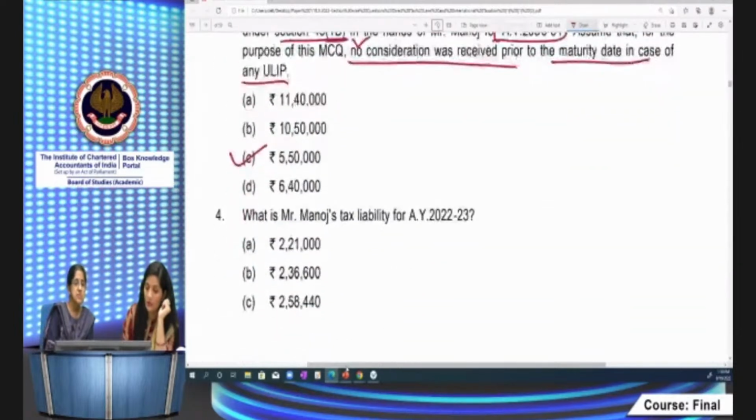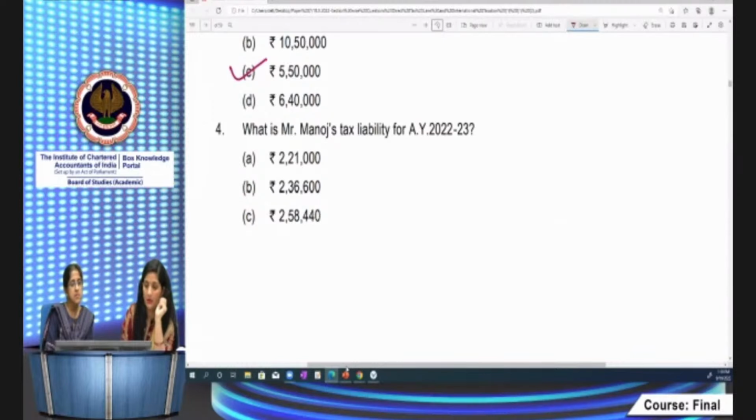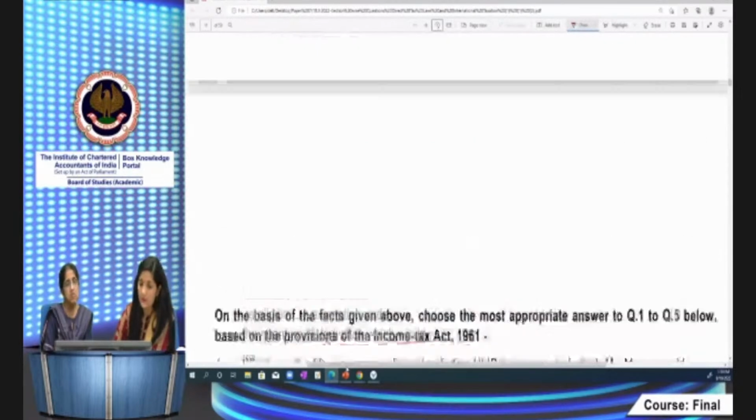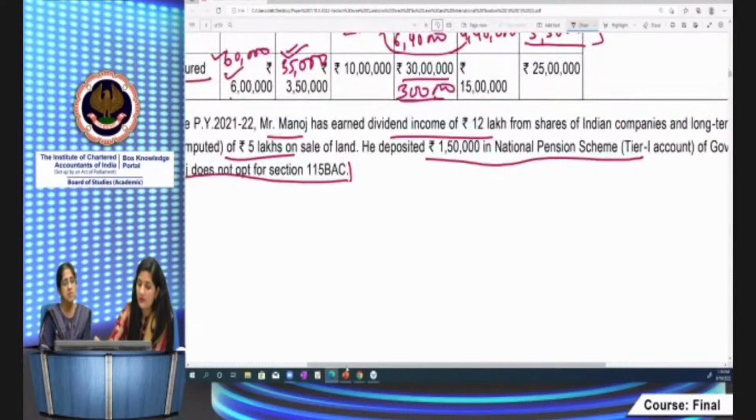Now fourth question. Again, a very good question actually. यहाँ पे there is integration of two or more provisions. What is the Manoj tax liability? Some other information is also given in respect of Manoj. What are those information? Let's see. Mr. Manoj, dividend income he has earned, and he has LTCG, and he deposited 1,50,000 in NPS, right?